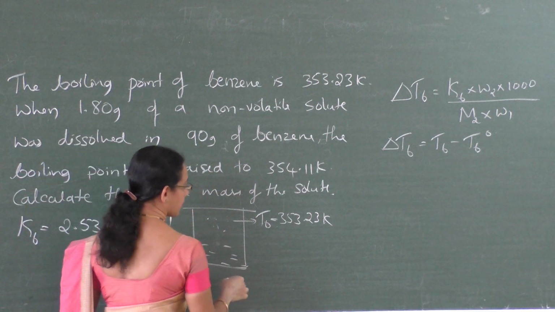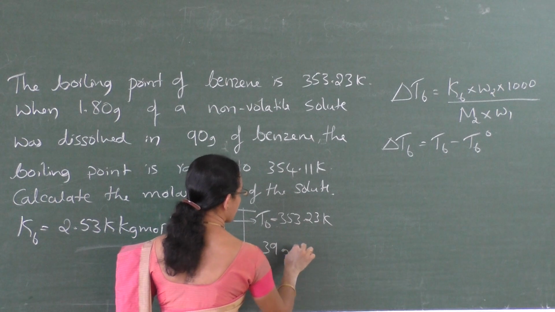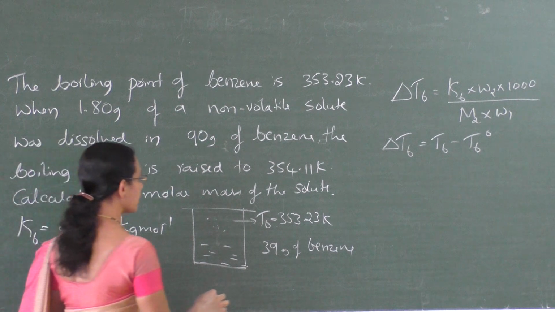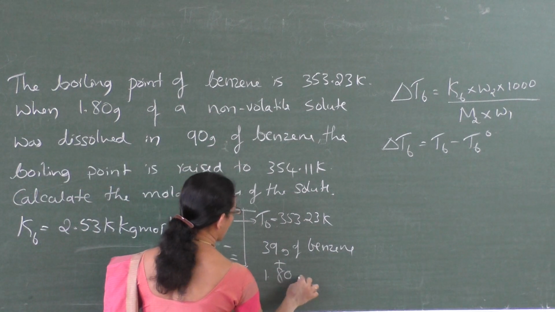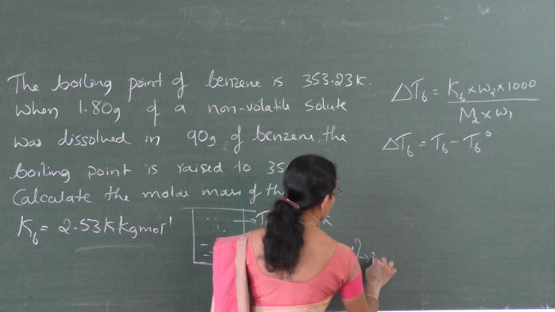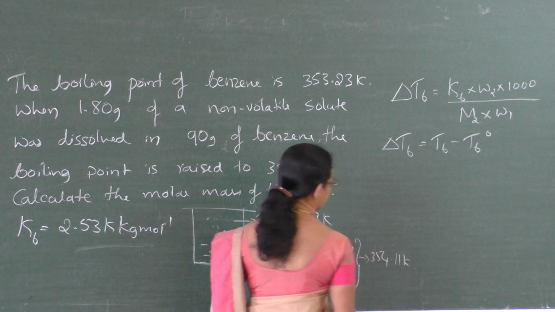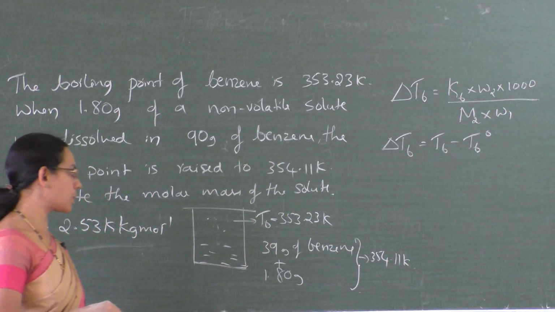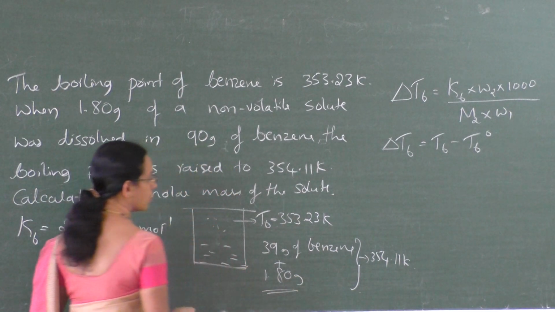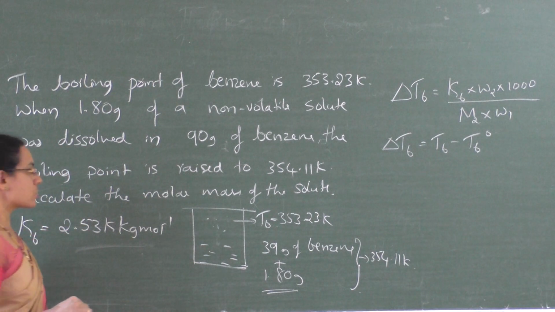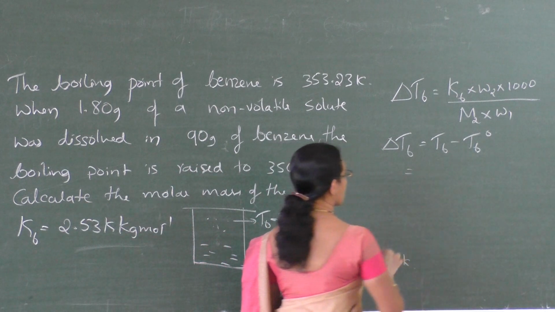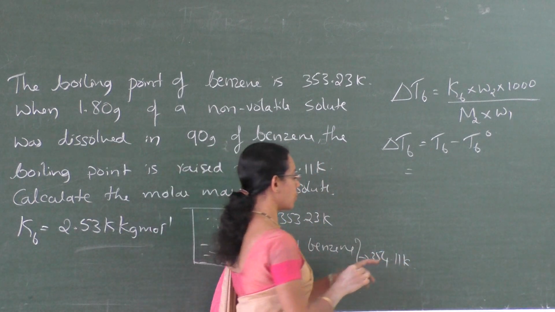Now if you take 39 grams of benzene and add 1.80 gram of a solute into that, the boiling point of this solution becomes 354.11 Kelvin. So we have to calculate the molar mass of the solute added, right? The boiling point of pure benzene is 353.23 and that of its solution is 354.11 Kelvin.